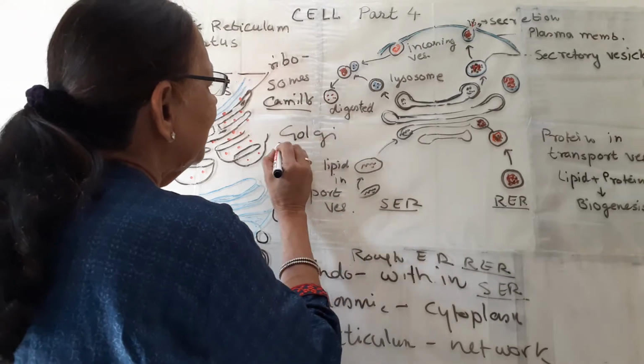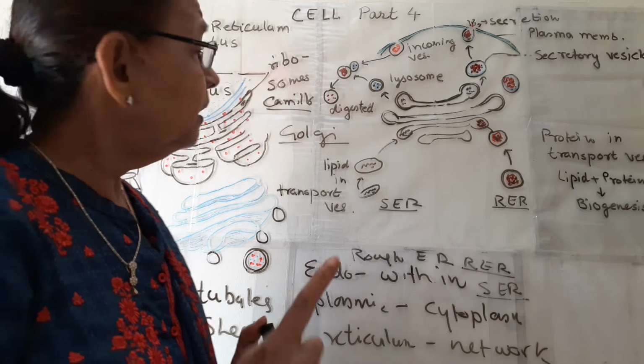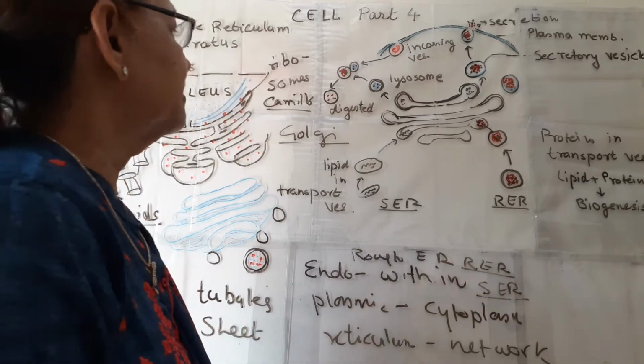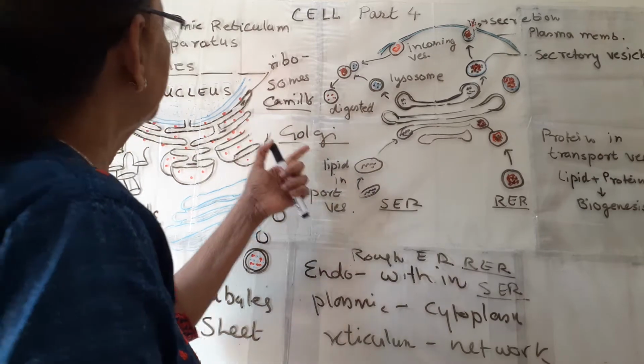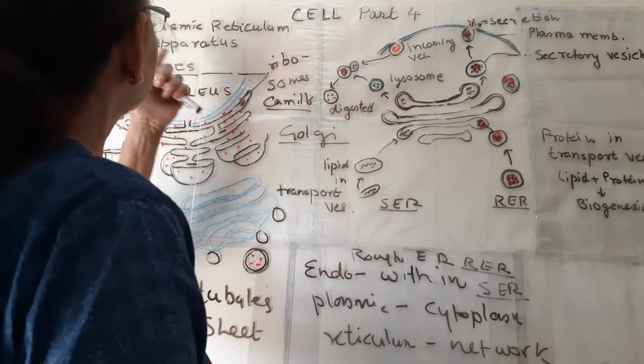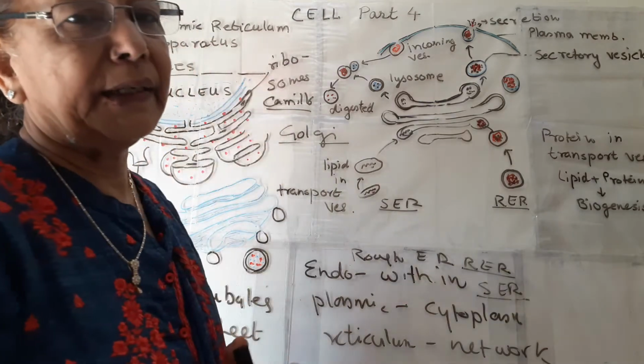He was an Italian scientist, and later he was awarded the Nobel Prize for his work on the nervous system. So Camillo Golgi discovered Golgi apparatus, and so the name is Golgi apparatus, after his name.